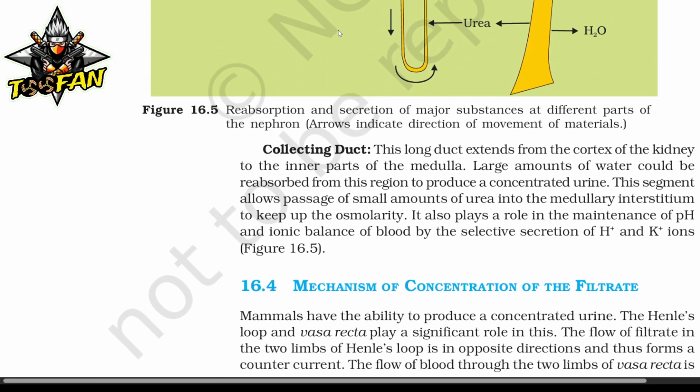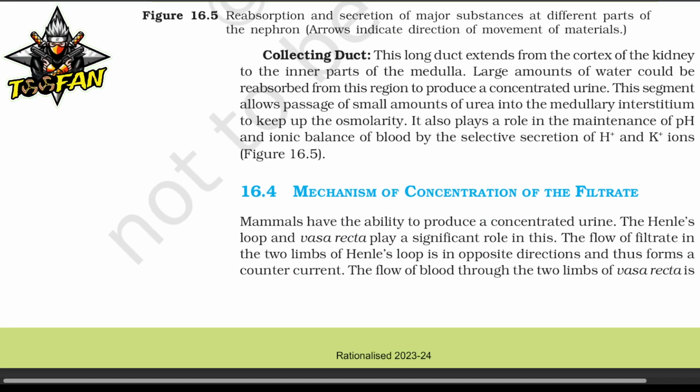Now, collecting duct. This long duct extends from the cortex of the kidney to the inner parts of the medulla. A large amount of water could be reabsorbed from this region to produce concentrated urine. This segment allows passage of small amounts of urea into the medullary interstitium to keep up the osmolarity. It also plays a role in maintenance of pH and ionic balance of the blood by selective secretion of H+ and K+ ions.